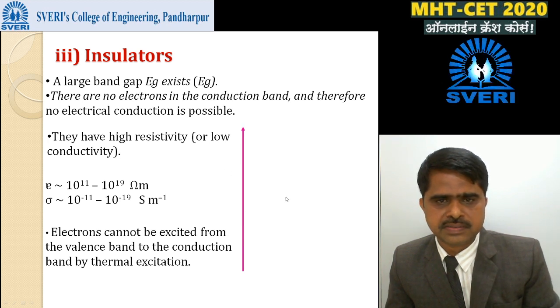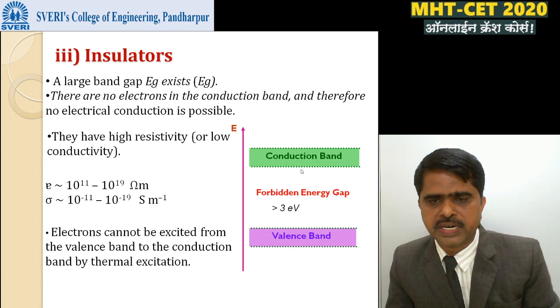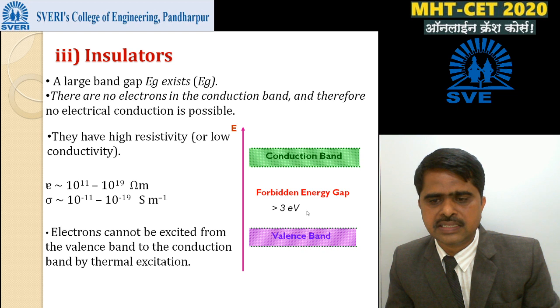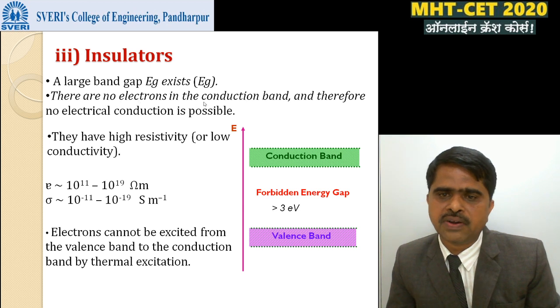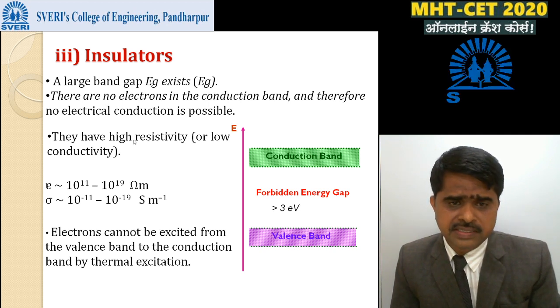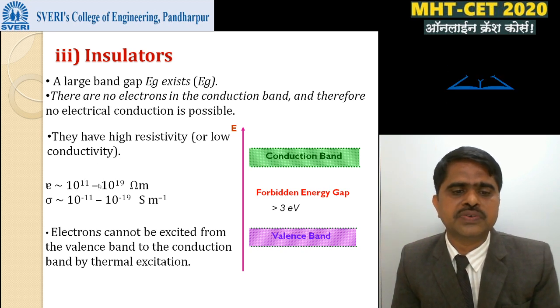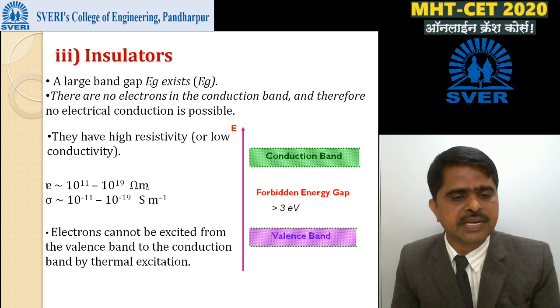Now in insulators, the forbidden band, meaning the separation between the valence band and the conduction band, is very high, and this width of the forbidden band is greater than 3 electron volt. The first point written here is the large forbidden gap, greater than 3 electron volt. Then there are no electrons in the conduction band, and therefore no electrical conduction is possible. Next, resistivity is very high.